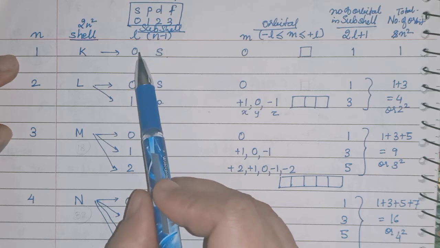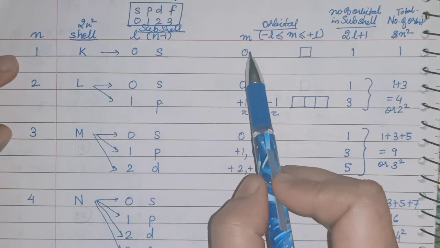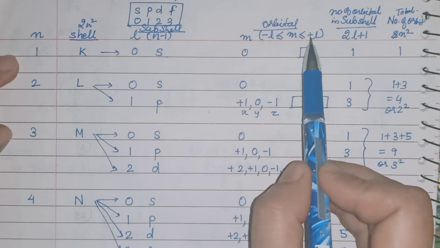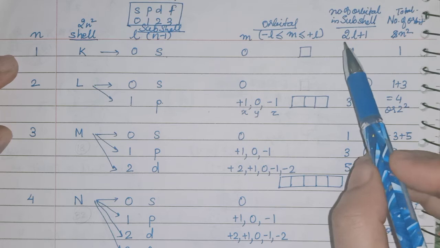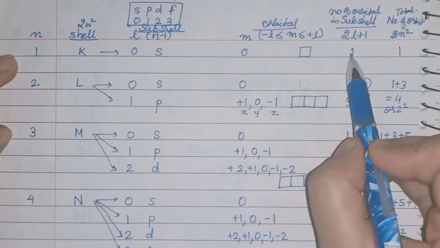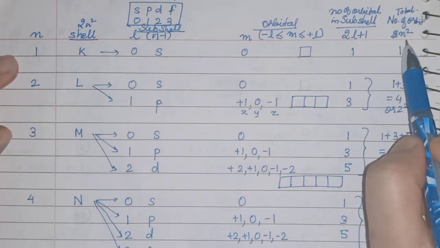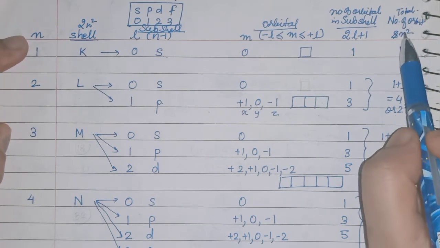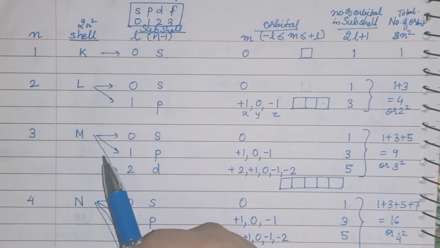Okay, subshell is SPDF. Now from here you will get how many boxes, orbitals, are there: minus L to plus L. So this will give you the number of orbitals, and these two are the same. 1 box, 1 here, 3 boxes, 3 here, and the total number of orbitals in a particular shell is given by n square. Now I will explain this one by one.